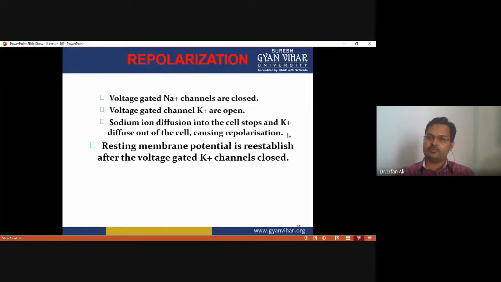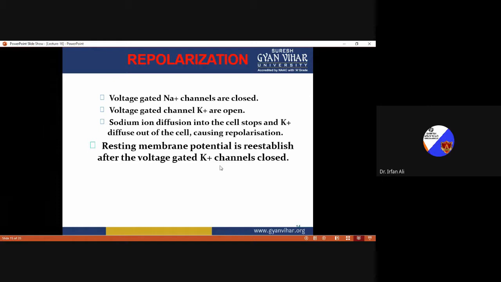That causes repolarization, and the resting membrane potential is again established after the voltage gated potassium channels are closed. When it reaches minus 90 at the hyperpolarizing phase, the voltage gated potassium channels close.